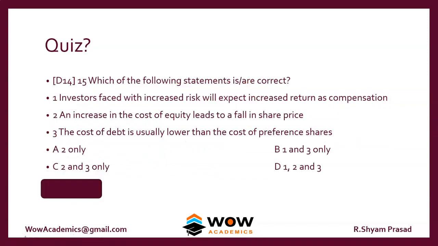Perfect. Again have a question. This question was asked in December 2014. Which of the following statements are correct? Investors faced with increased risk will expect increased return as compensation. Yes, this is correct. An increase in the cost of equity leads to a fall in share price. This is also correct. The cost of debt is usually lower than the cost of preferred shares. This is absolutely correct. So the answer should be D.